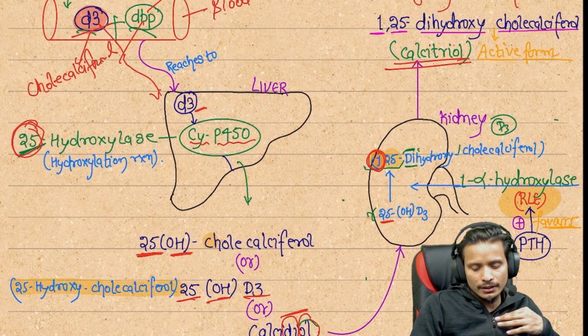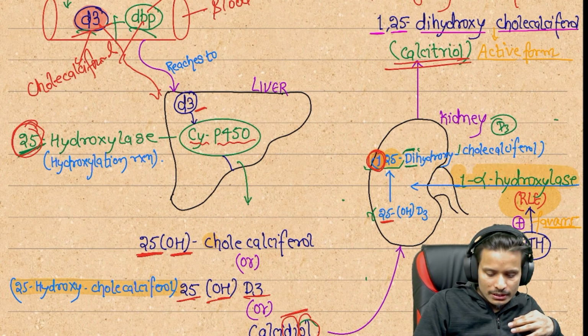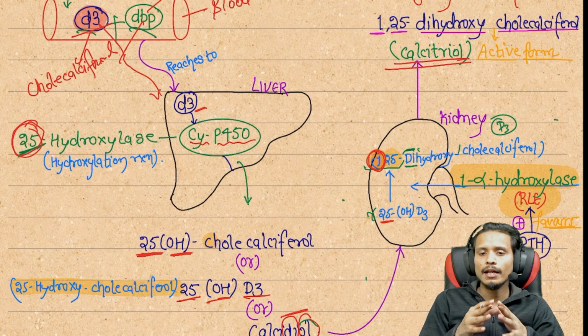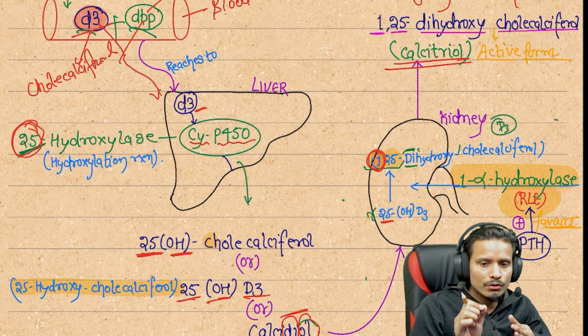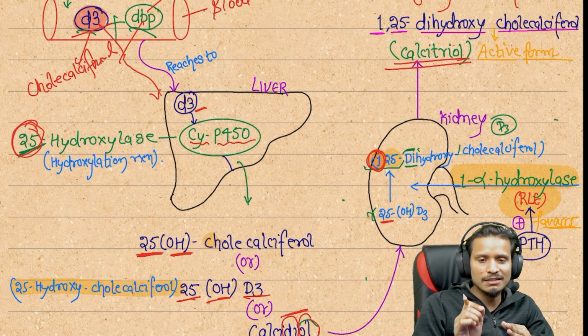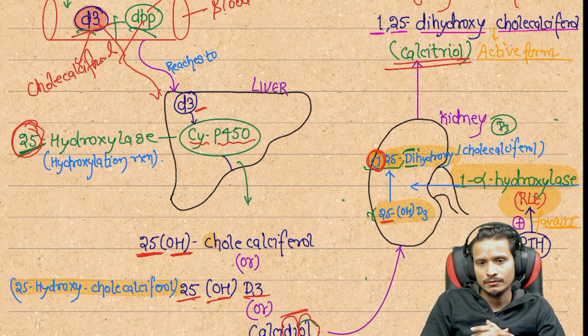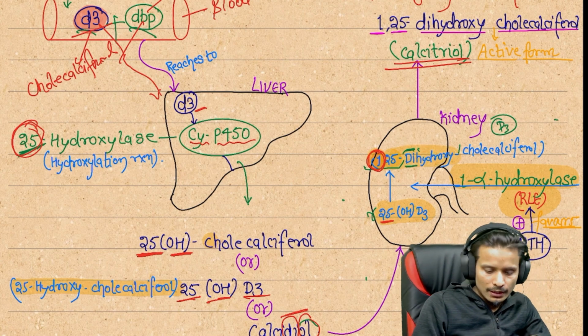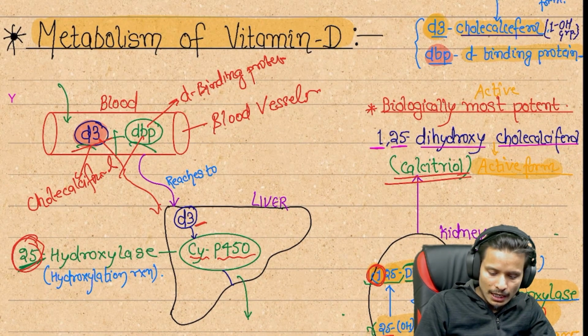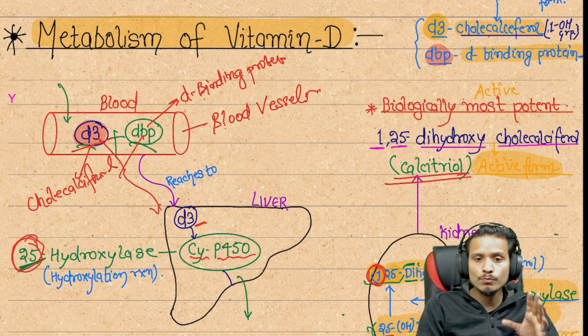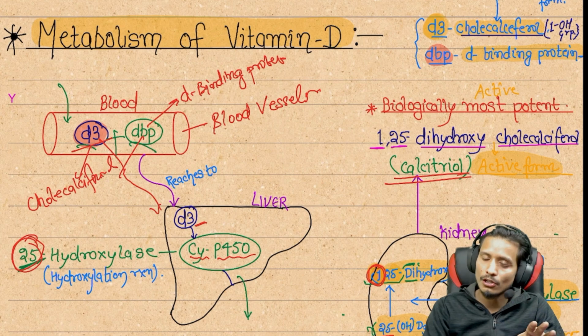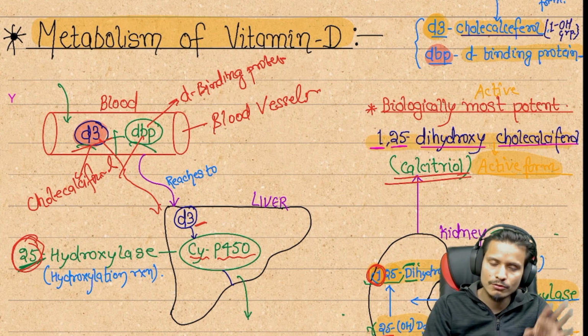It activates the alpha-1 hydroxylase enzyme in the kidney, which converts 25-hydroxy into 1,25-hydroxy. After that, the most potent biologically active vitamin D is 1,25-dihydroxycholecalciferol.